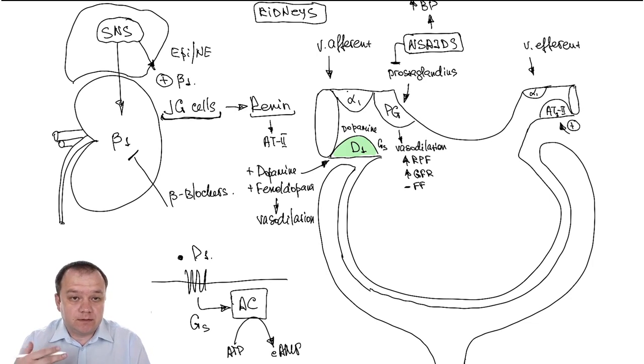Not only in the vas efferens in kidneys, but in general in our organism. As a result, we have decreasing in vas efferens diameter, glomerular filtration rate rises, renal plasma flow decreases, and filtration fraction also increases.